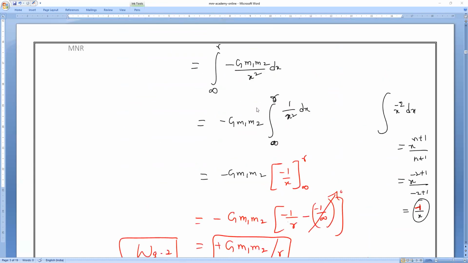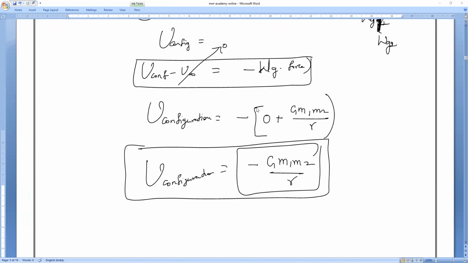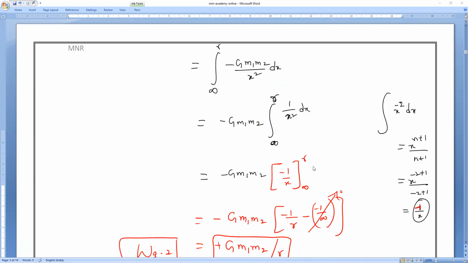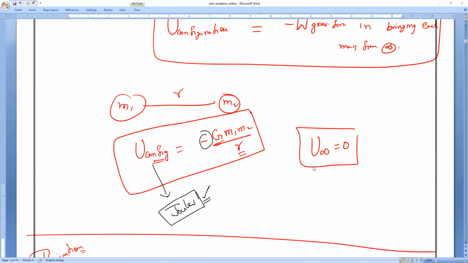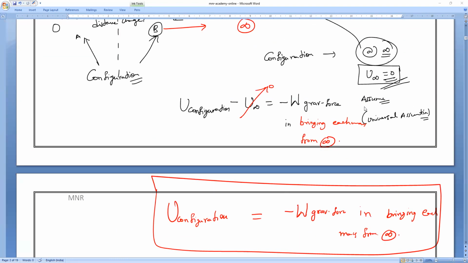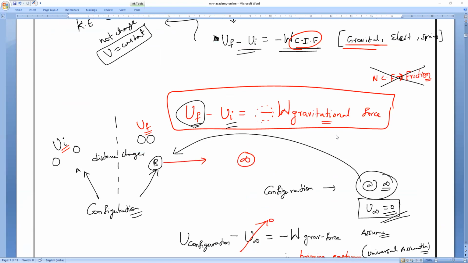So what is the potential energy of a configuration? The formula is minus G M1 M2 divided by R. Once again, I'm saying two points. One is, it is not possible to define the potential energy of any one single body. According to physics, we can always define the change in potential energy of two bodies.